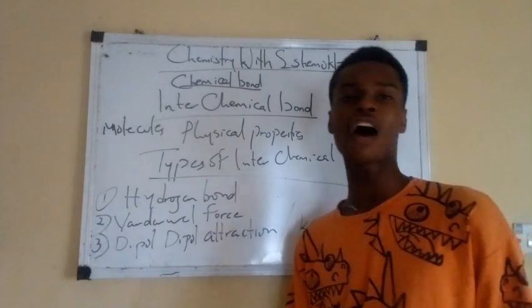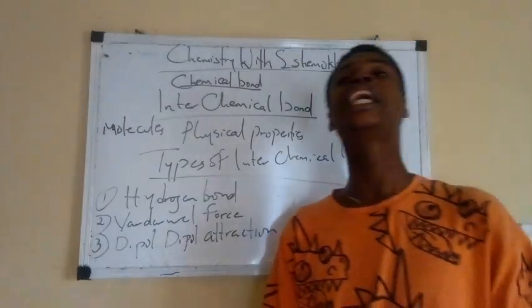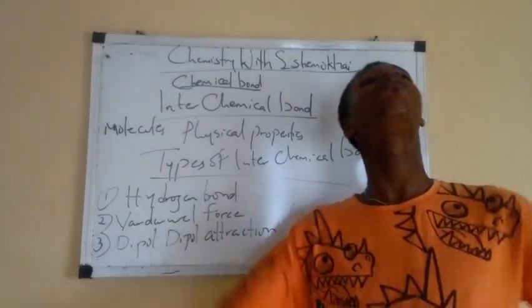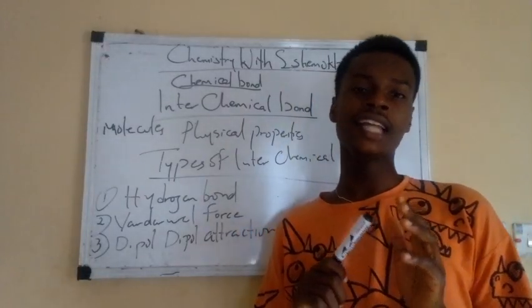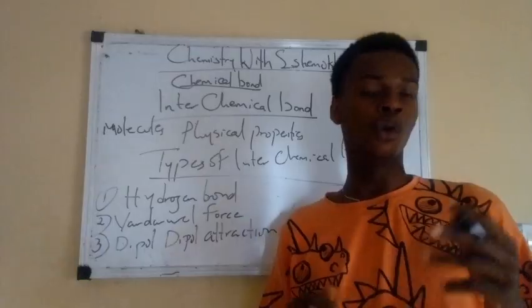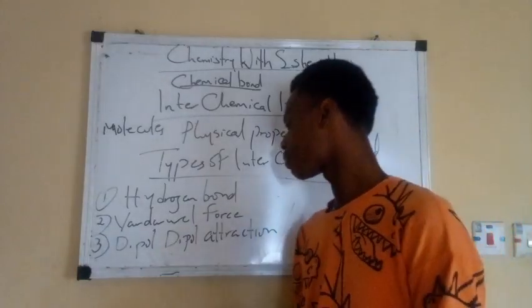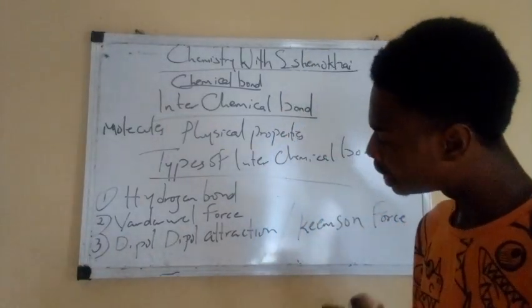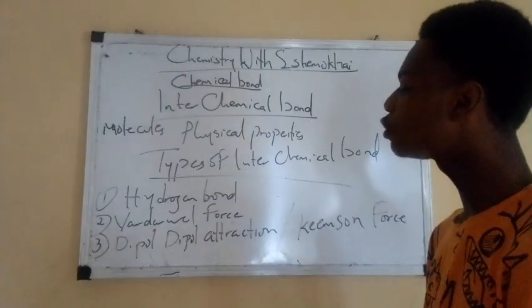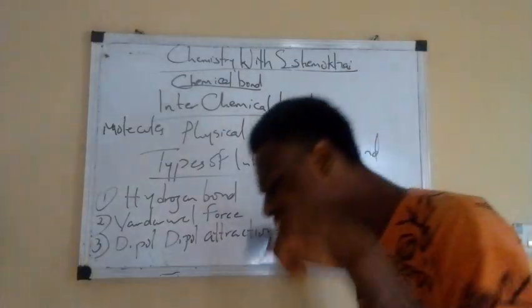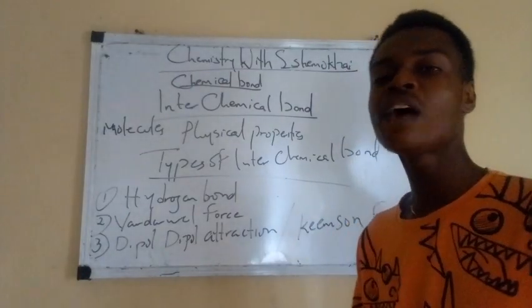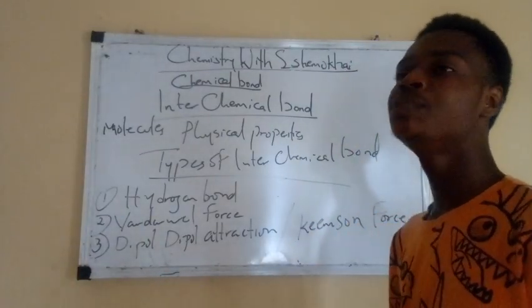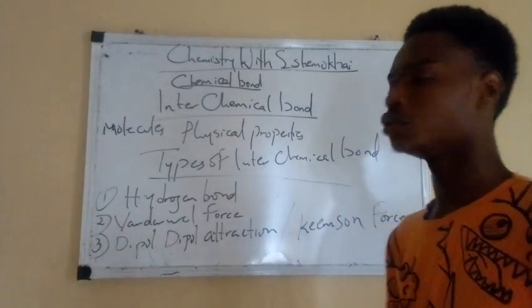Number 2, van der Waals force. There's something you must know about van der Waals force. They are weak forces. Van der Waals forces are weak forces that exist between discrete molecules.